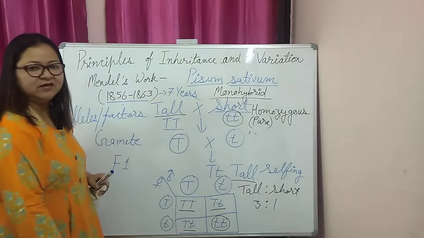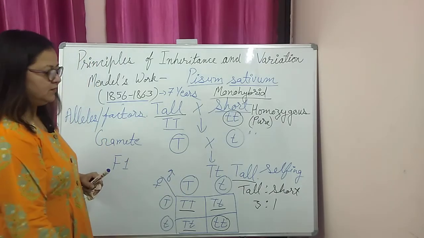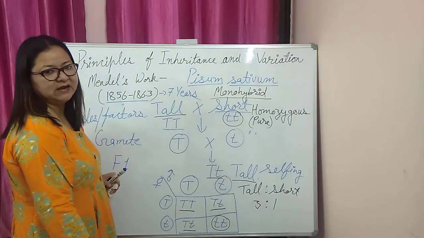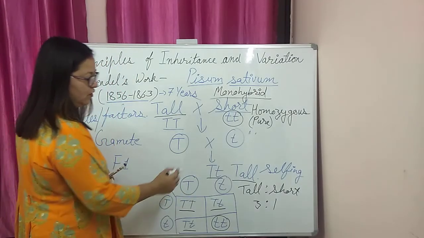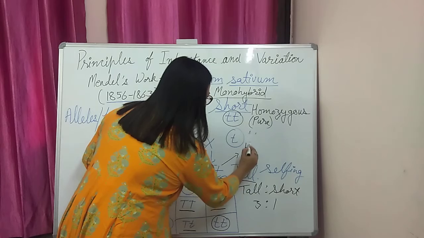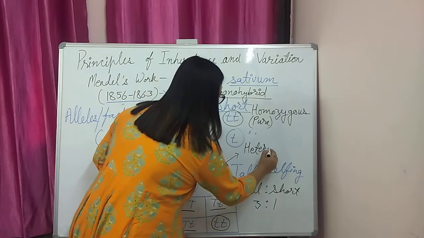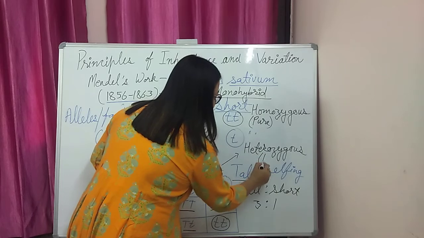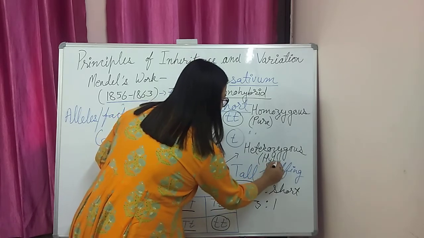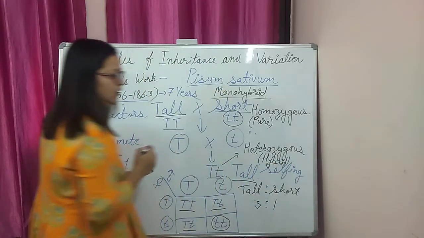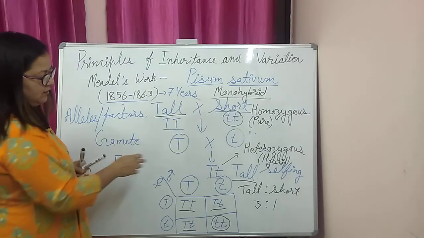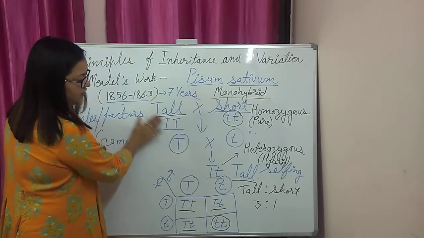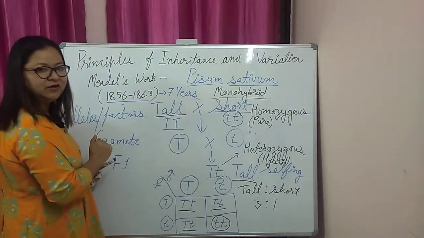In the F1 generation we are getting the tall plant, but they have two different forms of allele. This condition is called heterozygous, or in general we use the term hybrid. So there is a difference in that the factors are different in the parent tall and the F1 tall.